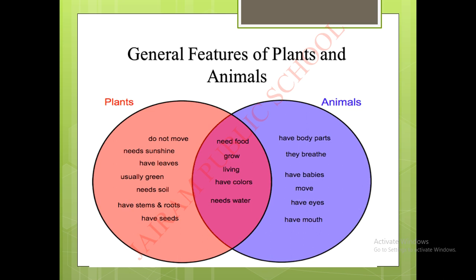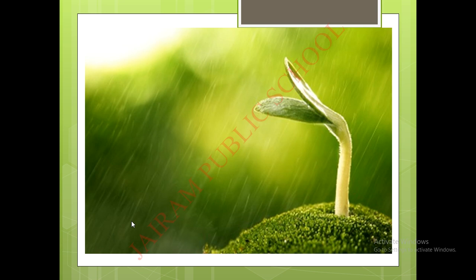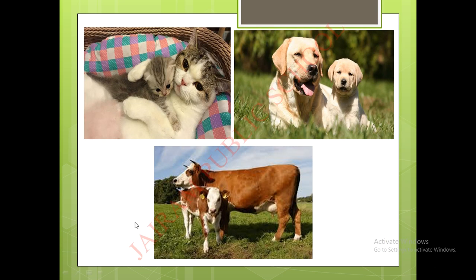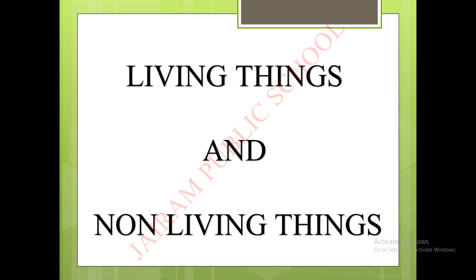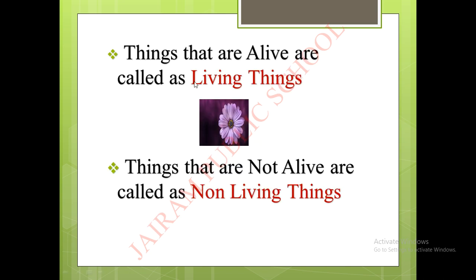Very good, children. You can give applause for yourself. Hope you might have understood and recollected about plants and animals. Now we are going to see the next topic, that is living things and non-living things. What is meant by living thing and non-living thing? Yes, the things that are alive are called living things. The things that are not alive are called non-living things.